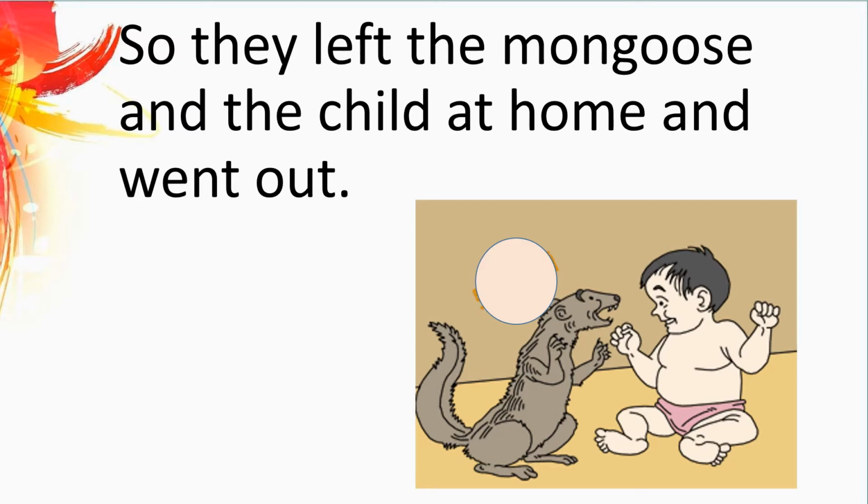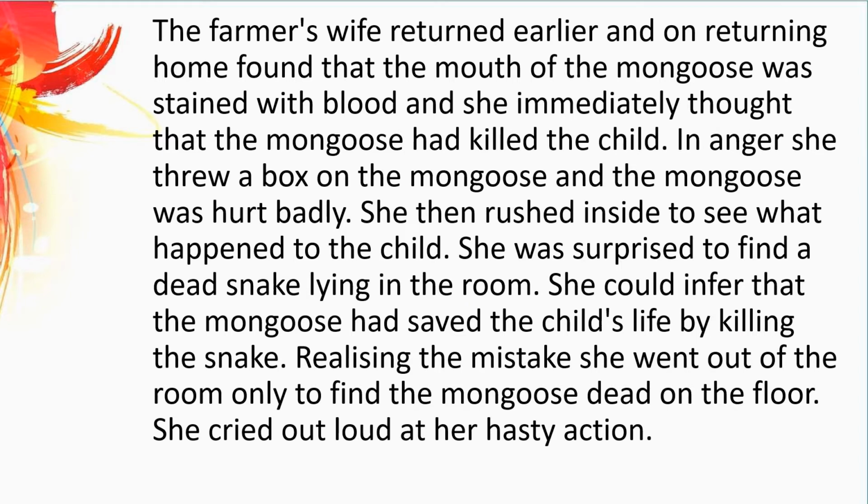The farmer's wife returned earlier and on returning home found that the mouth of the mongoose was stained with blood, and she immediately thought that the mongoose had killed the child. In anger, she threw a box on the mongoose, and the mongoose was hurt badly. She then rushed inside to see what happened to the child.